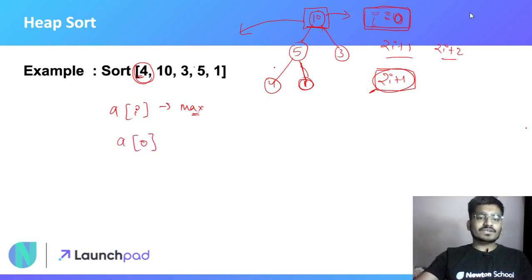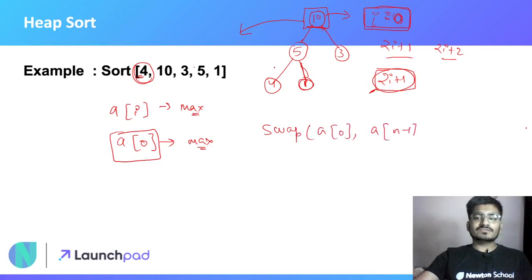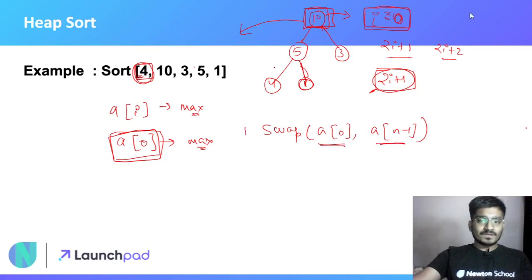After heapification, a naught has become the maximum, so just swap a naught with a of n minus 1. Because in the root position we have the maximum element, we will swap a naught with a of n minus 1. Now we have the maximum element at the last index.